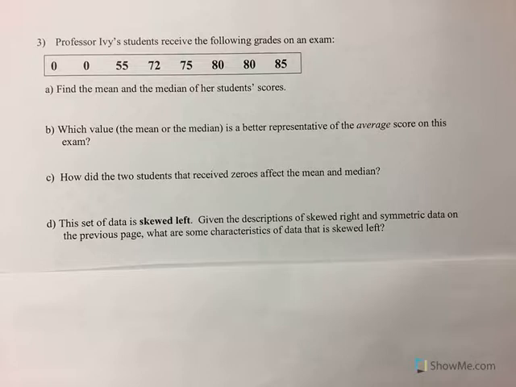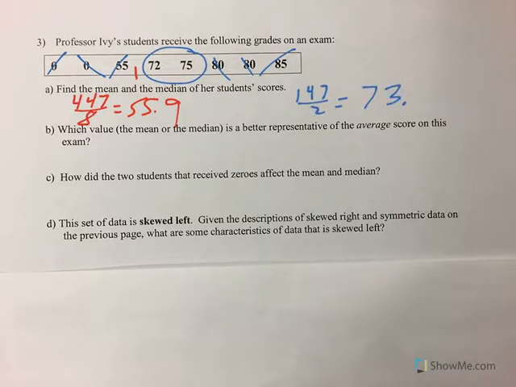Okay, now let's go to Professor Ivy. So we have 8 exam scores, and we want to find the mean. So we add all of these together. When we add all 8 numbers together, we get 447, and we divide by 8 students. That gives us an average of 55.9. The median, if we work our way to the middle, we have 2 numbers in the middle, so when I add those together, I get 147, divided by 2. The median is 73.5, right there.